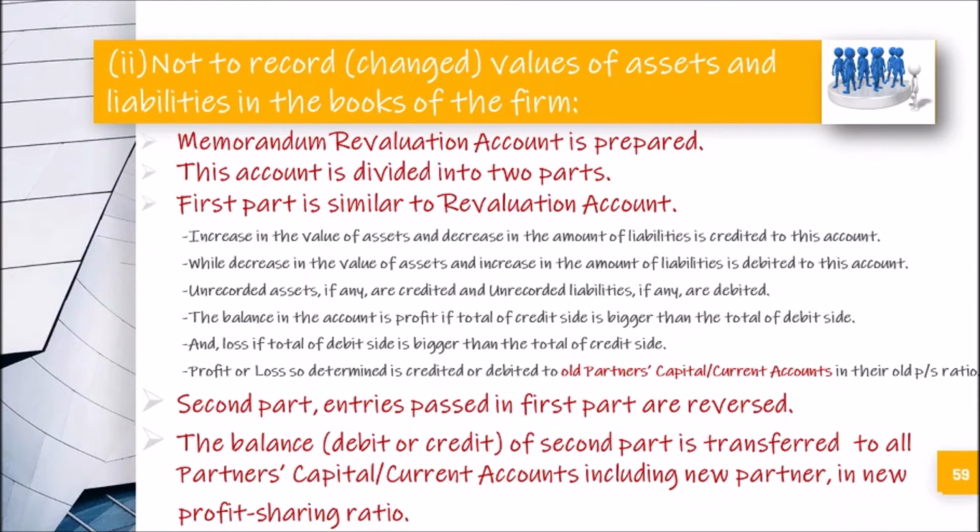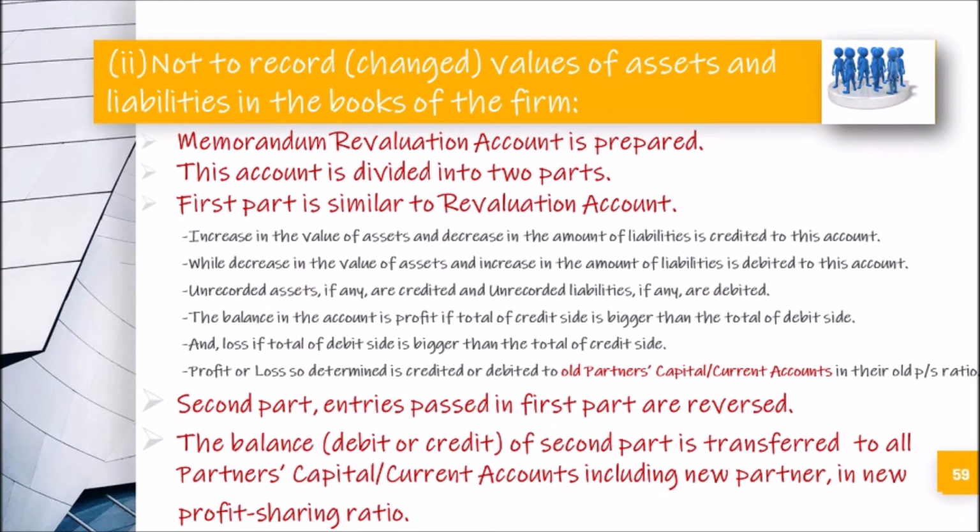But the twist starts with the second part. In the second part, what happens? The entries passed in the first part are reversed. Means if you have debited any item in the first part, then in the second part that item will be credited, and vice versa. Understood the point?